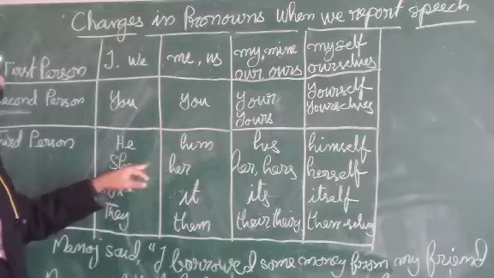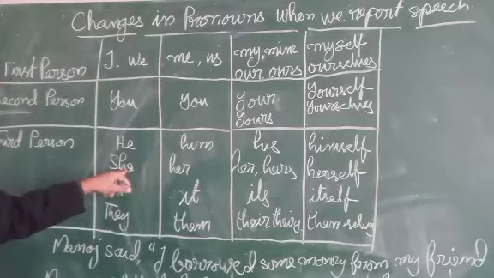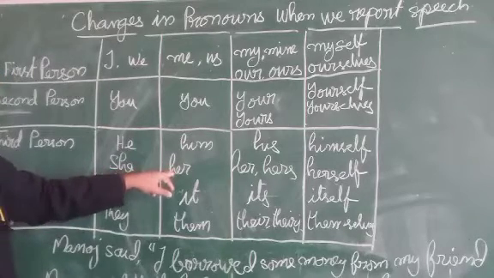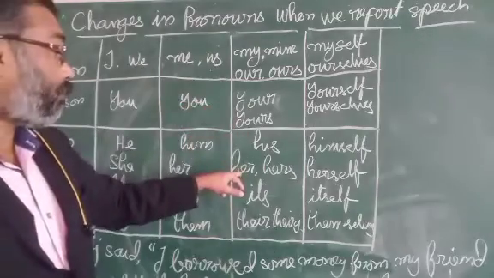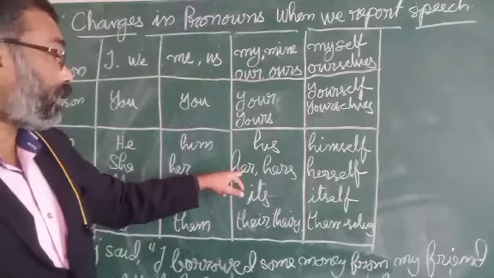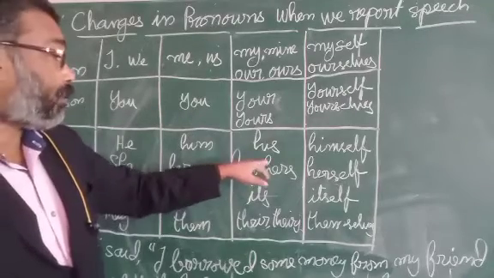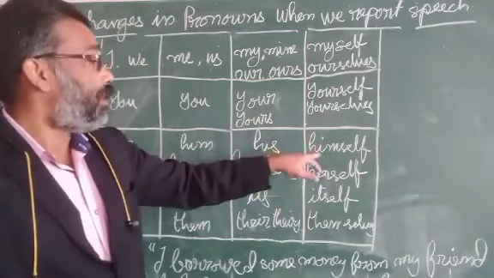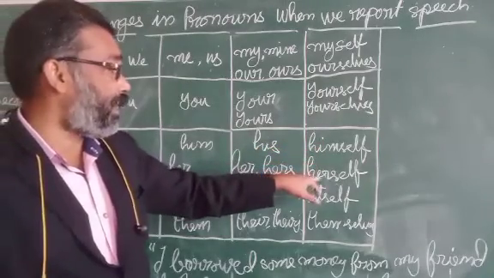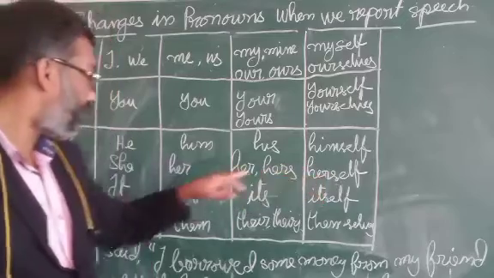She, nominative case for females, and the objective form of she is her. Possessive form of she, possessive adjective her, possessive pronoun hers, and reflexive form of she is herself.